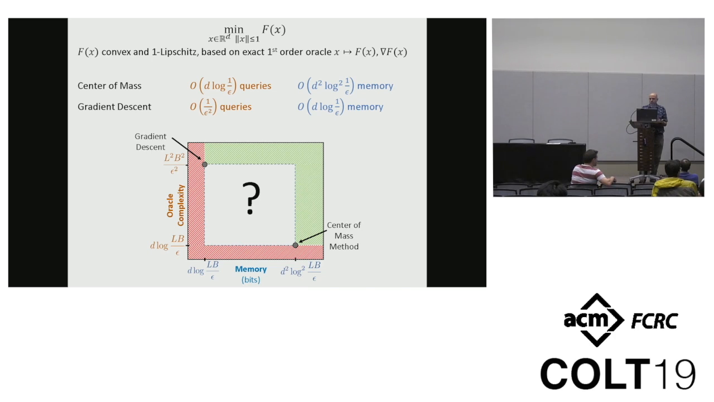So for example, it might be interesting to devise, if I tell you that you can use, instead of d memory, you can use d to the 1.5 memory. Can you improve over gradient descent somehow? I don't know. I'm not even sure what I would do in that case.